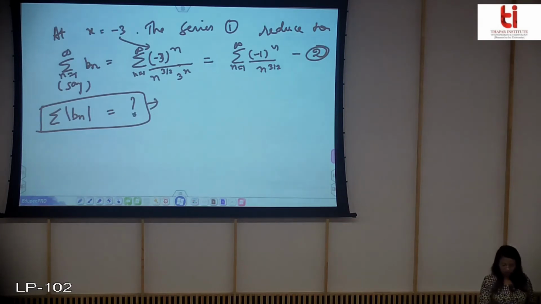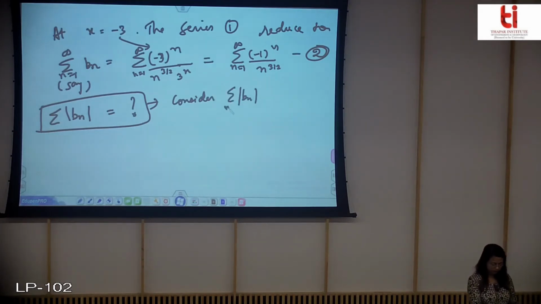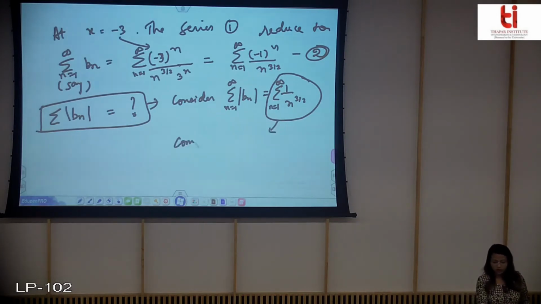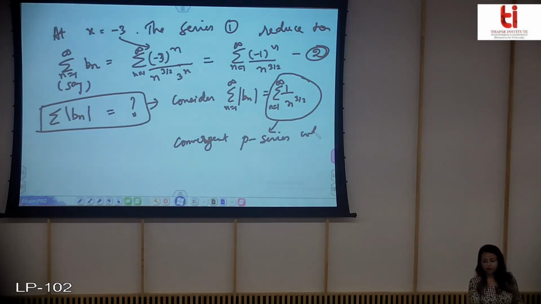Now consider mod of bn, which will be equal to this. Now you already know the behavior of this series. This is what? A convergent p series with p obviously greater than 1.